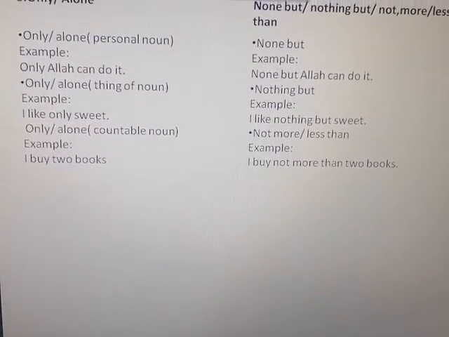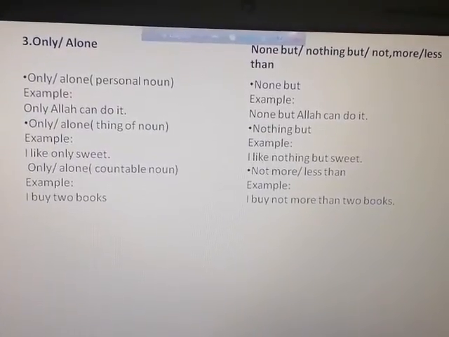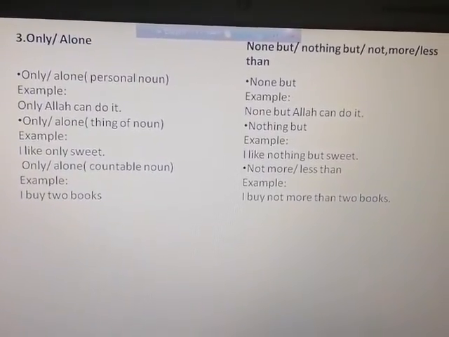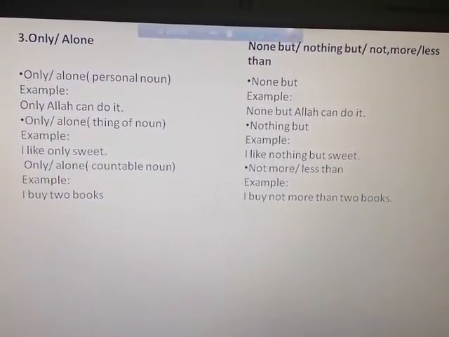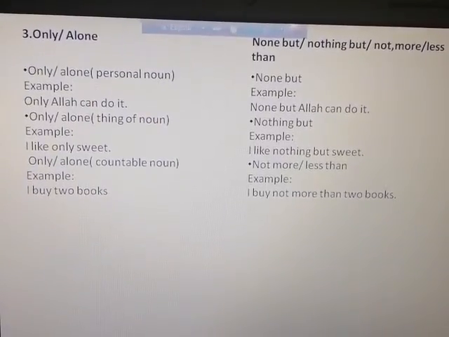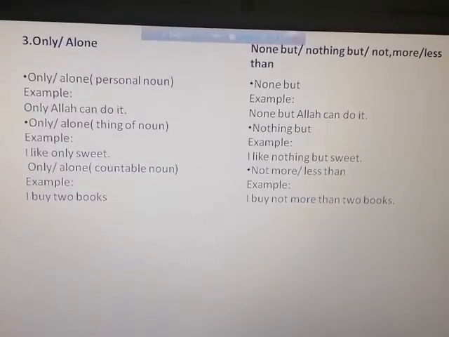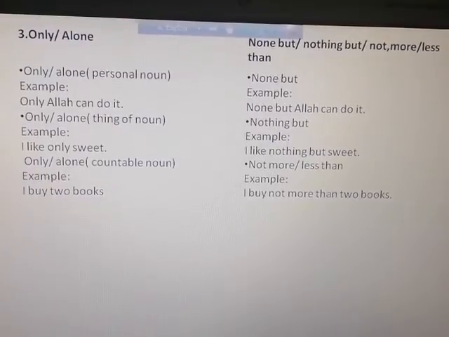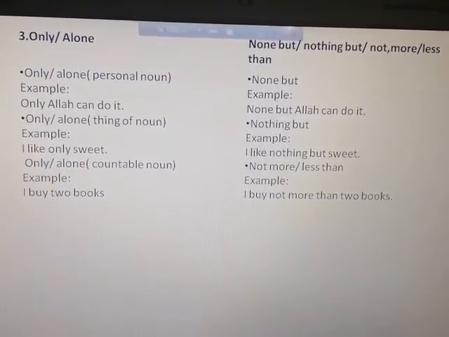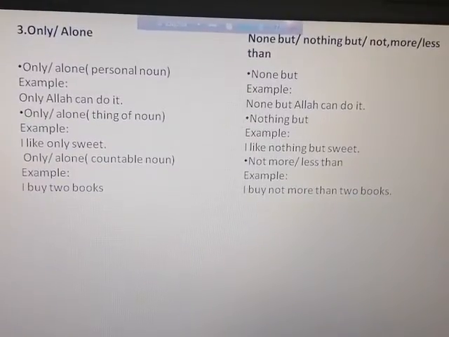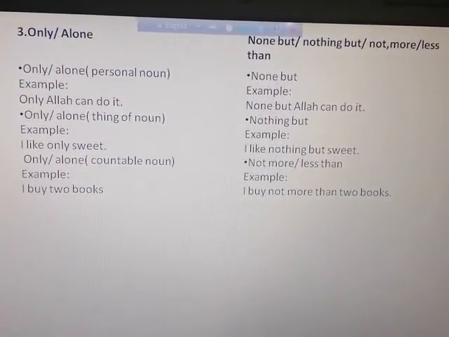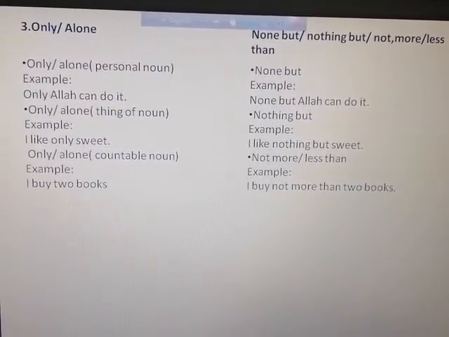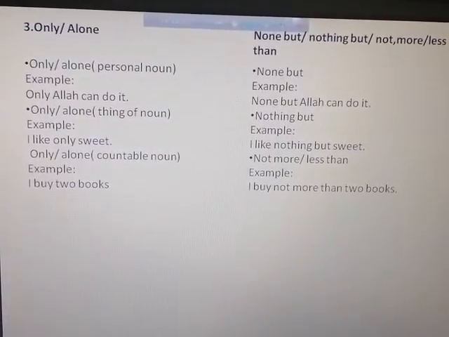Only or alone. If the sentence is given with only or alone, when you make the sentence negative, you can use, without only or alone, any of these: not, none but, nothing but, not more than, or not less than. When the noun is a person, none but is used. If the noun is a thing, nothing but is used, and for a countable noun, not more than or not less than is used. So it is very simple.